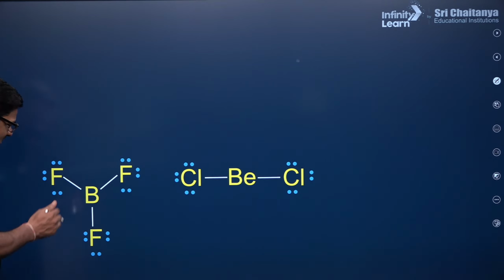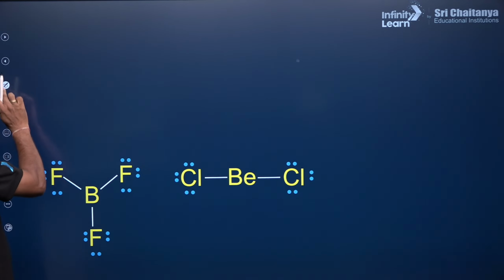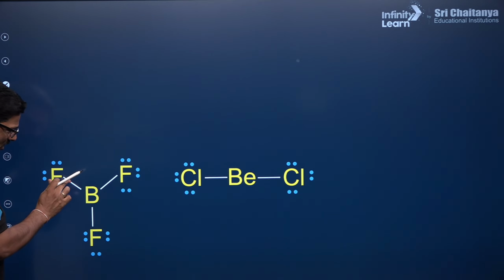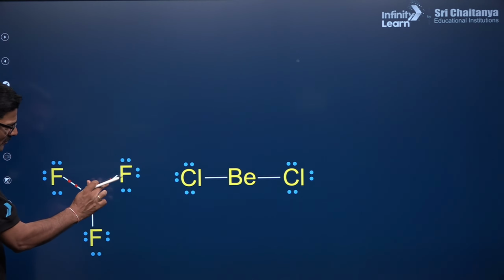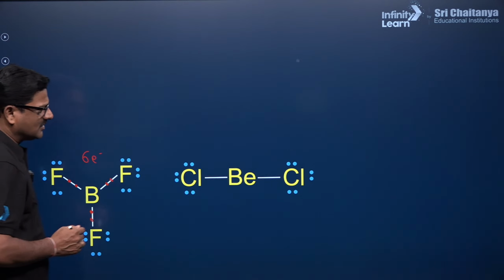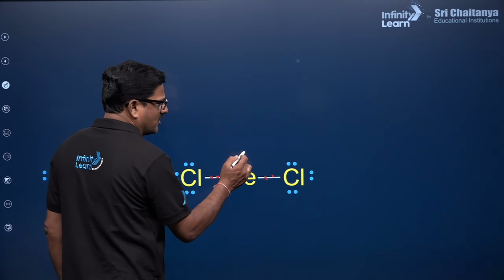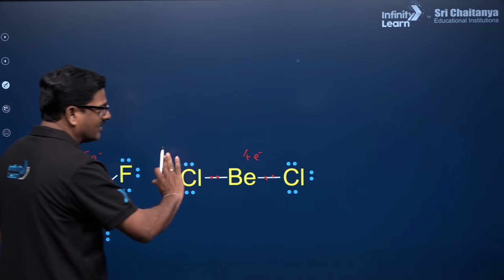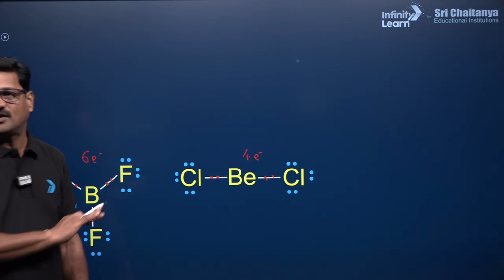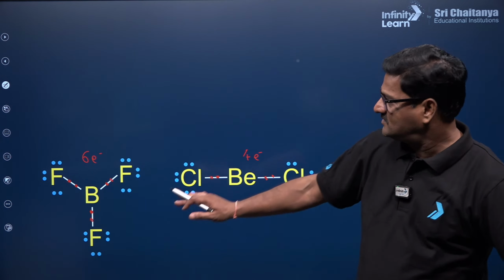BF3: you can see boron has 1, 2, 3, 4, 5, 6, only 6 electrons. BeCl2 has only 4. Such molecules are not following the octet rule, and still they are stable.